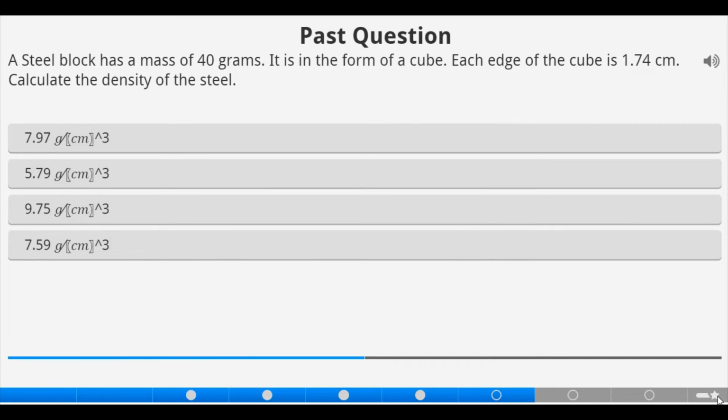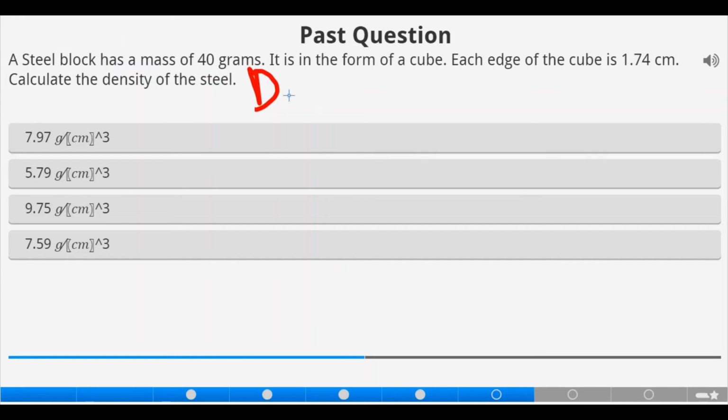A steel block has a mass of 40 grams. It is in the form of a cube. Each edge of the cube is 1.74 centimeter. Calculate the density of the steel. Now, density again is mass divided by volume. We already have the mass, which is 40 grams. Grams is represented with the letter g, small g.